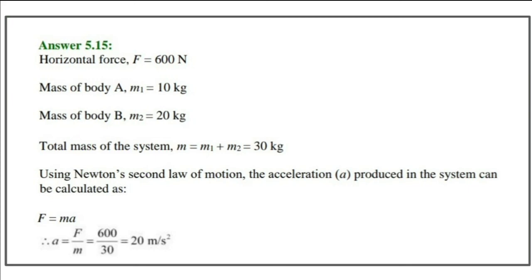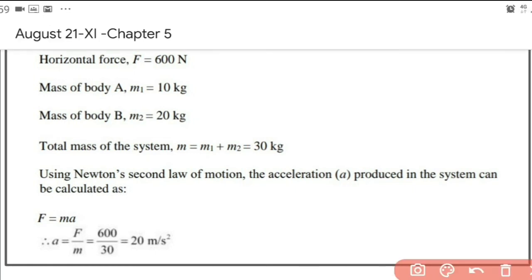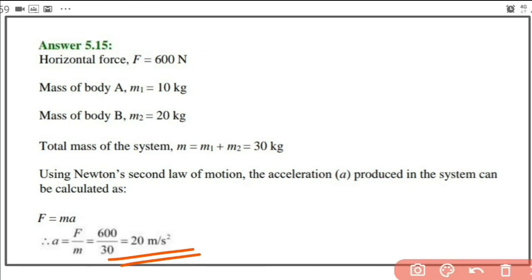Here m stands for the total mass. So 600 by total mass, that is 30 kilogram. So we'll get the acceleration as 20 meter per second square. So in both the cases, whether it is pulled from the side of A or from the side of B, the acceleration is 20 meter per second square.